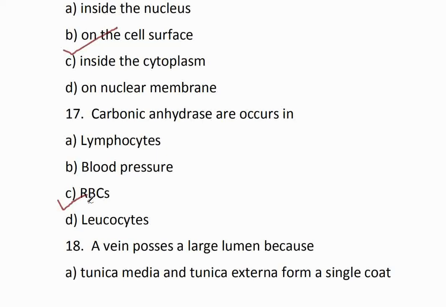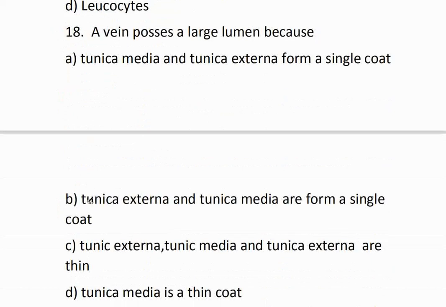Question number 18. A vein possesses a large lumen because option A, tunica media and the tunica externa form a single coat. Option B, tunica externa and tunica media form a single coat. Option C, tunica externa, tunica media and tunica interna are thin. Option D, tunica media is a thin coat. So the correct option is option D, tunica media is a thin coat.